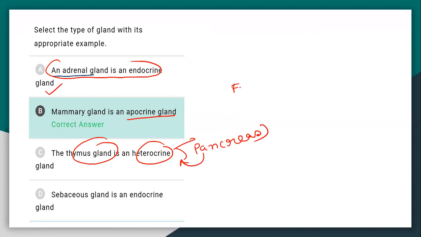Exocrine glands produce enzymes, and endocrine glands produce hormones. So both are correct: the adrenal gland is an endocrine gland, and the mammary gland is an apocrine type gland. Apocrine glands accumulate their secretory product at the apical surface of the secretory cells. So the answer is both A and B.